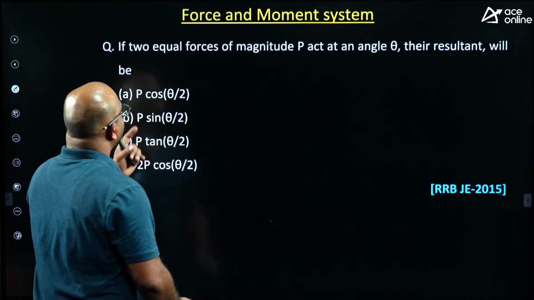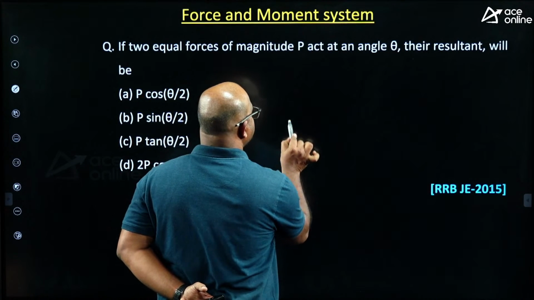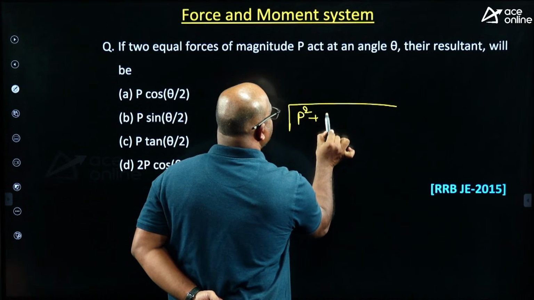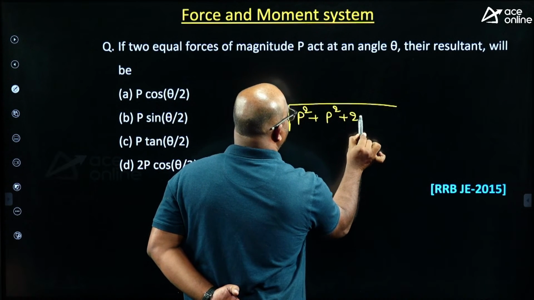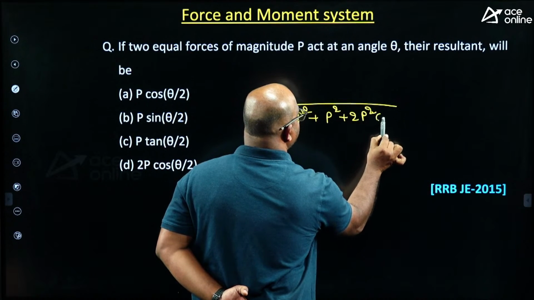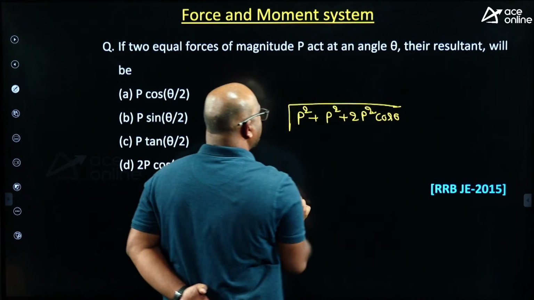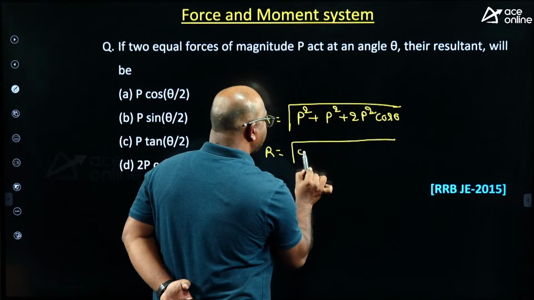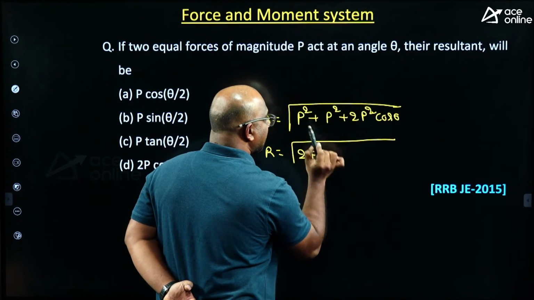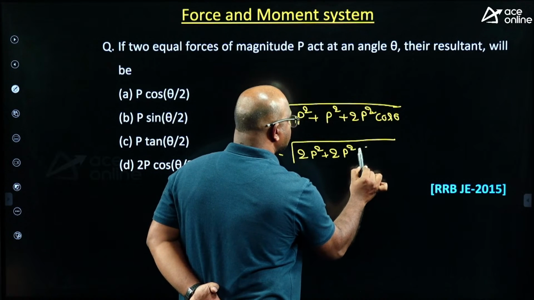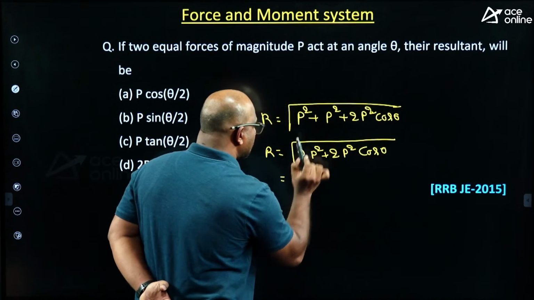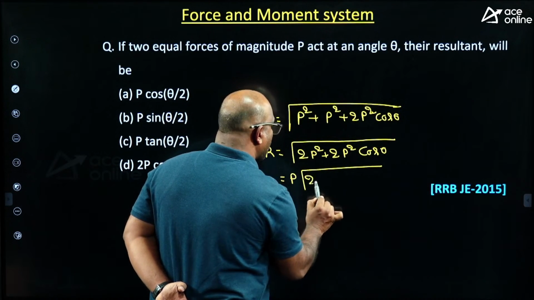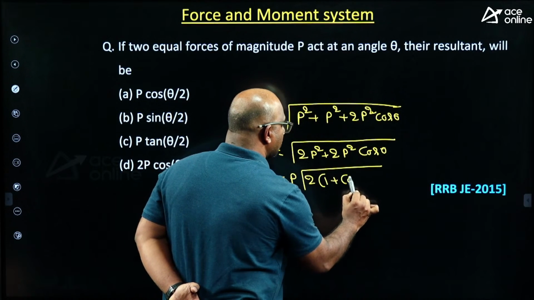You'll see, guys. Two forces of equal magnitude P. Then the resultant will be, guys, R square equal to P square plus P square plus 2PQ cos theta, that is, 2P square plus 2P square cos theta. Now this is the resultant. How much am I going to get? R equal to, I can write, 2P square plus 2P square cos theta. Yes or no, sir? Now take P common, guys. I am taking P out, then 2 I am taking common, then 1 plus cos theta.